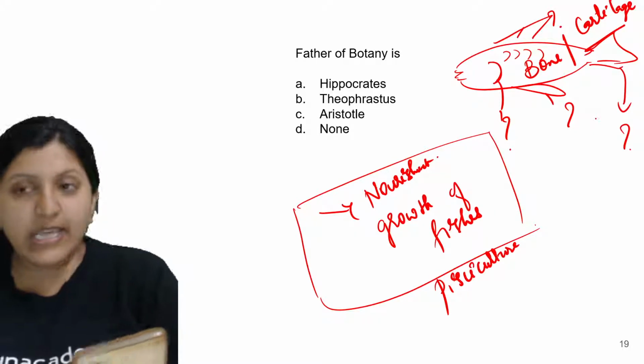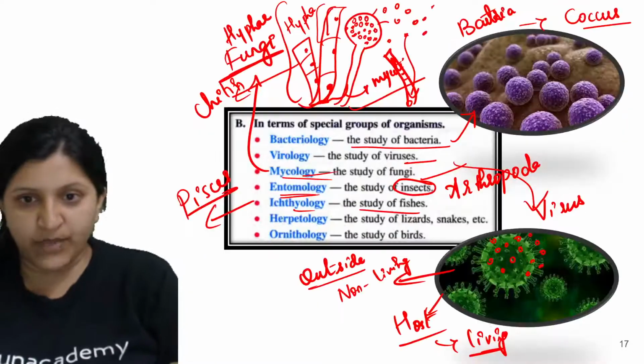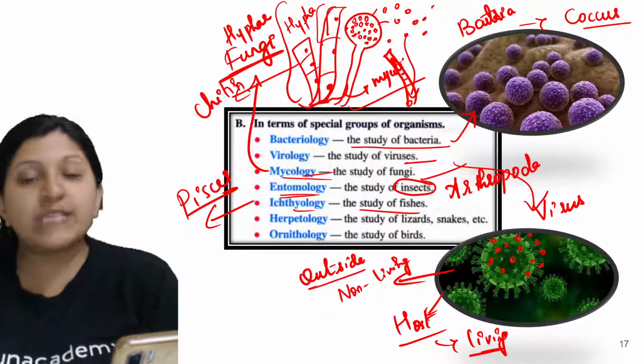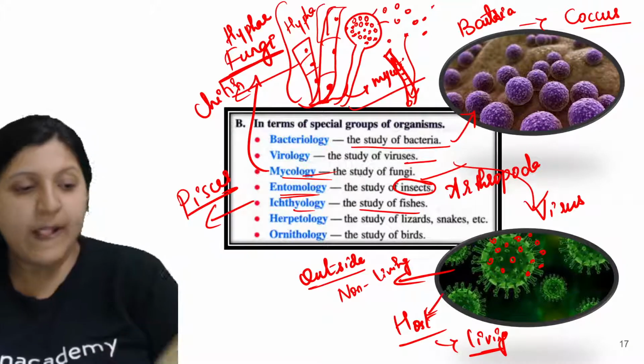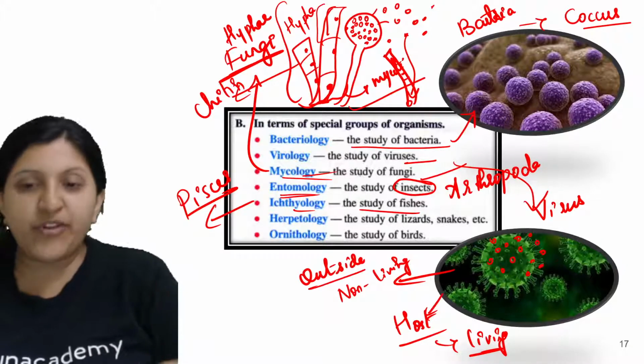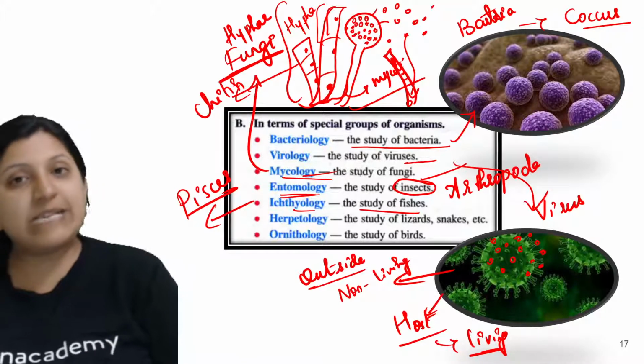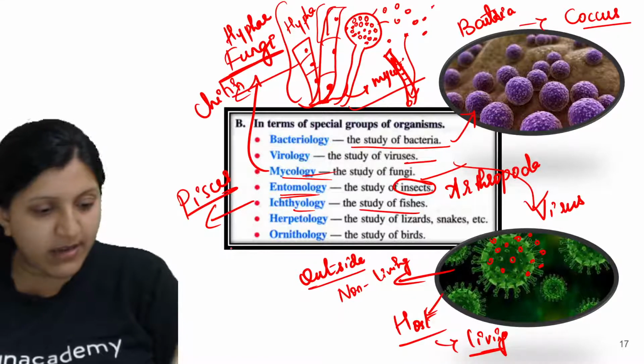Each and every study about the fish is ichthyology. Ichthyology explains the fish structure and the function of each and every part. Pisciculture is growing them. Is this clear, Ishwara?